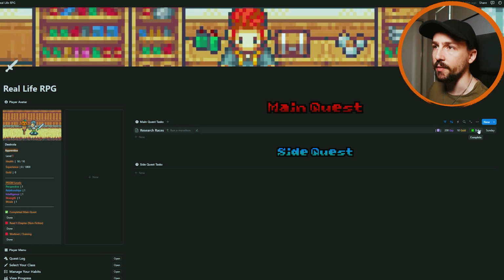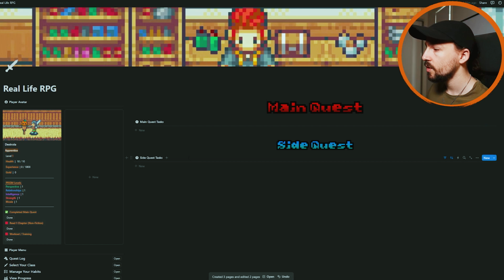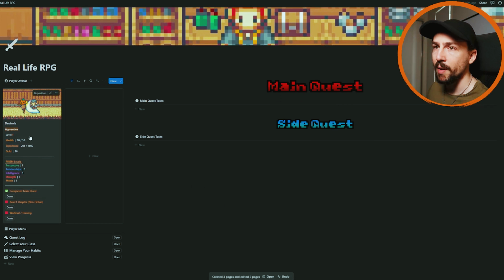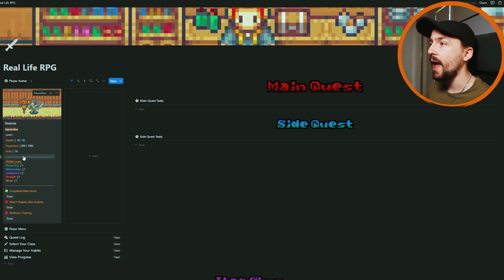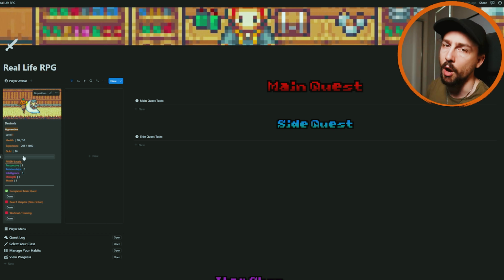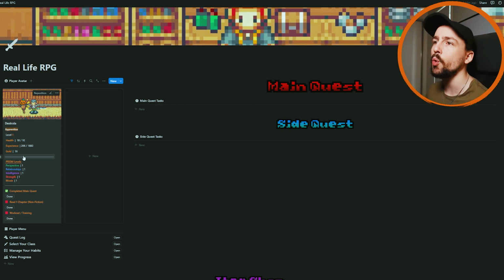If I press this done button and complete that task, you'll see that now over in my player avatar, I have 206 experience and 16 gold. How did that happen? Well, the way that works is basically if you finish a task ahead of the deadline that you set, it's going to take the base level that it showed you in that main quest area and then give you extra based on how far ahead of schedule you are. So if you finish something a year out, it's going to give a lot of experience. If you finish something the day after it's due, you're actually going to lose experience. You're going to lose the gold that you could have gotten if you got it done on time. So making sure we are actually keeping up to date with the tasks we need to do.